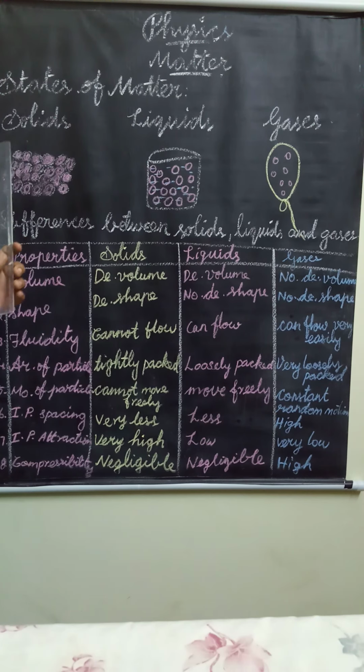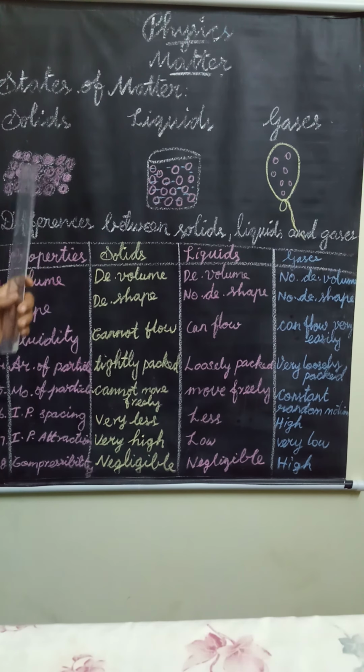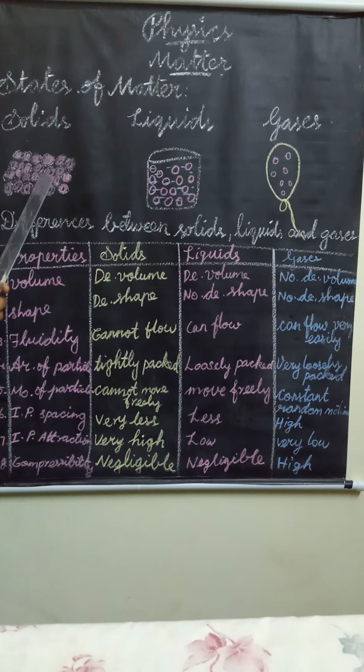Solids have a definite volume and definite shape. In solids, the interparticle attraction is very strong. Therefore, the interparticle space is the least.